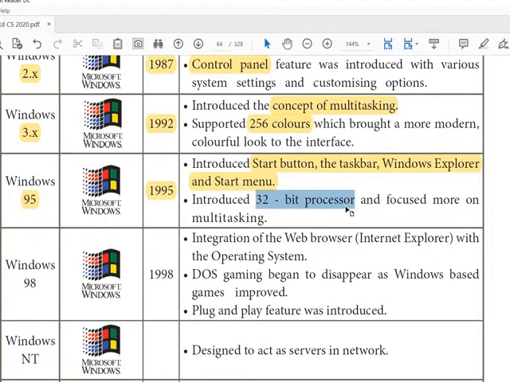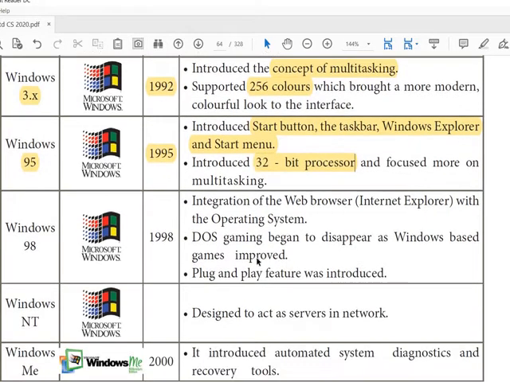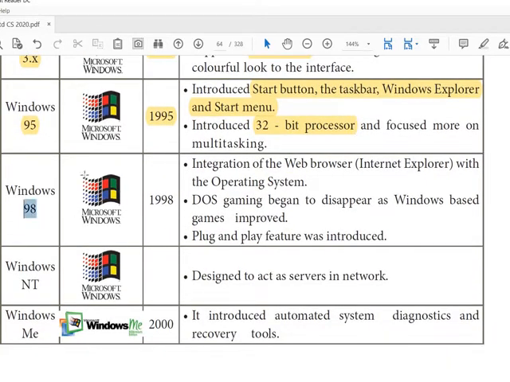Then 32-bit processor. Then 98, so the year is 1998. Integration of the web browser, Internet Explorer, with the operating system. DOS gaming began to disappear as Windows-based games improved. Then plug and play.